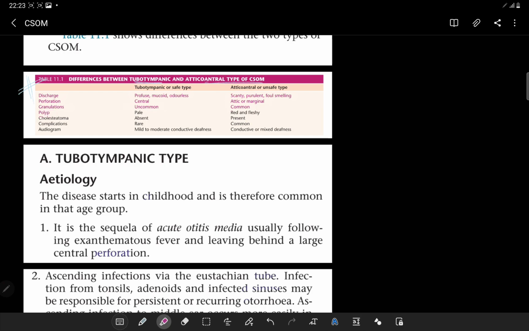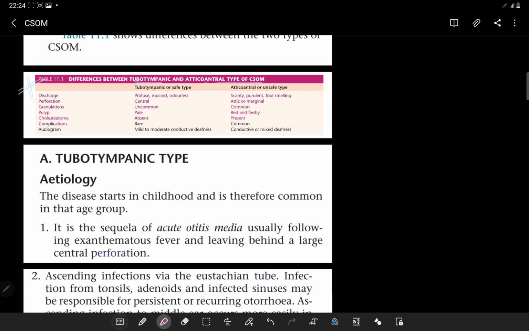Polyp occurs due to chronic long-standing disease, where the edematous middle ear mucosa forms a polyp. If present in the tubotympanic type, these are usually pale, and can be seen protruding out from the perforation, very pale to look at, but they are very red and fleshy in the atticoantral or unsafe type. Cholesteatoma is absent in the tubotympanic.